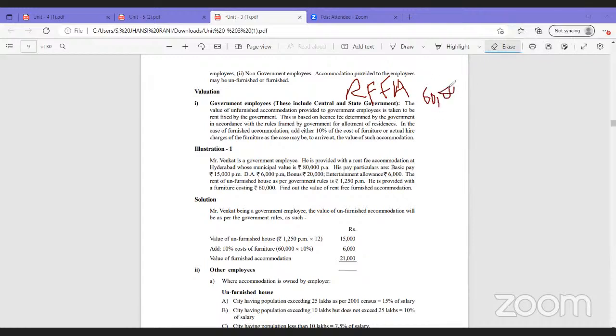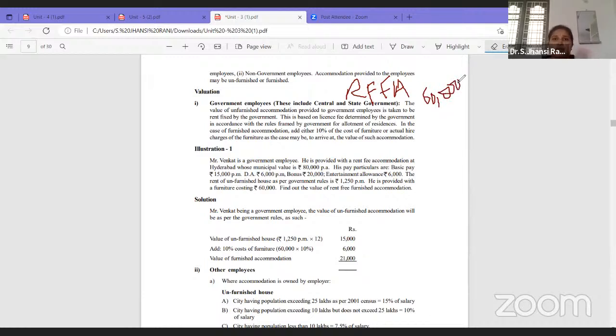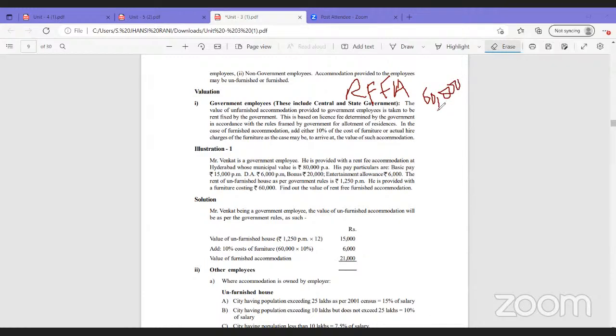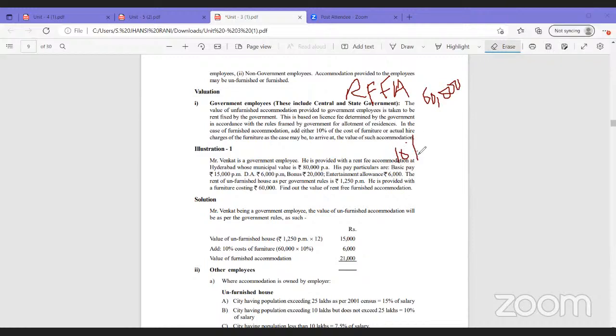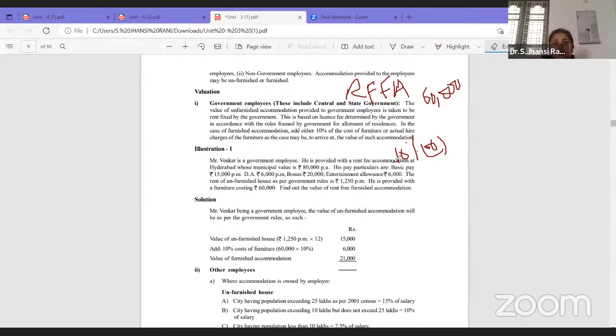This is a value fixed by the government, only for government employees, 60,000. And furniture is also provided. In that case, we will take 10% of the cost of furniture, or any rent paid by the government, and that will be added. For example, if furniture is 10,000, 10% of that comes to 1,000.